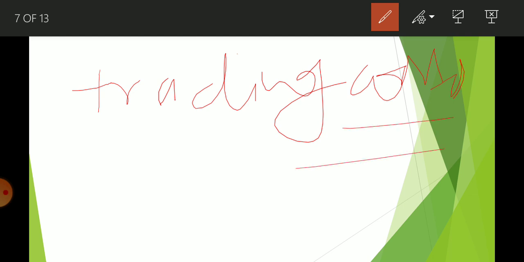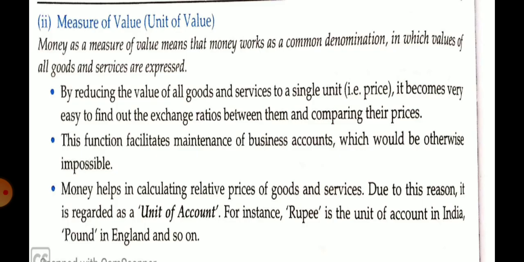Today you don't need to wait for a person who has what you want and is ready to purchase whatever you have. This problem, that you have to wait and search for that type of person, is known as trading cost. So there is no trading cost because of money.